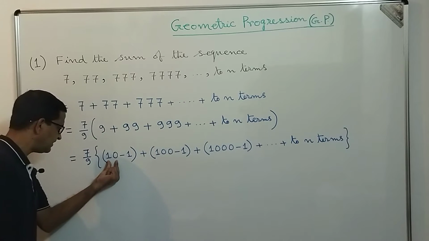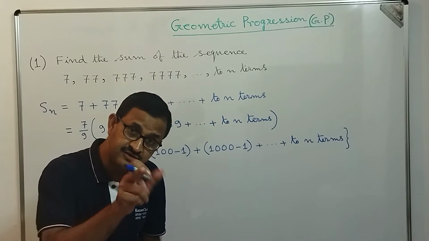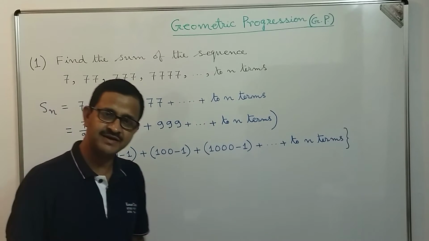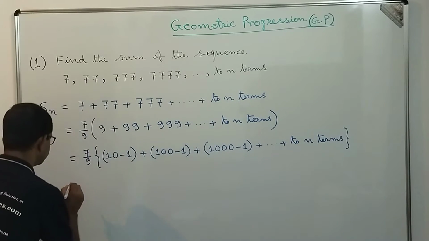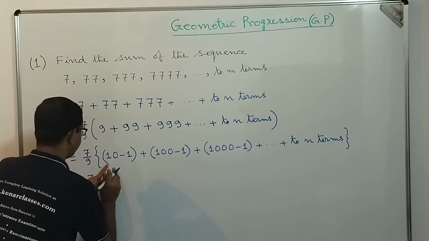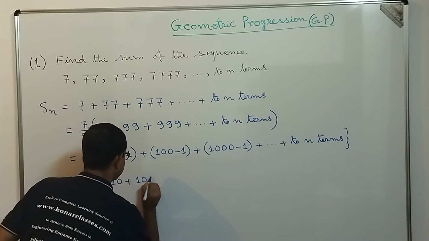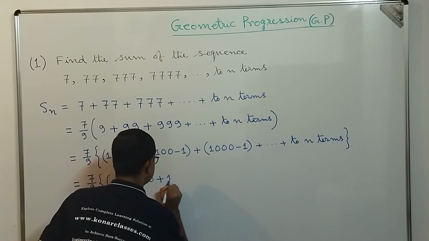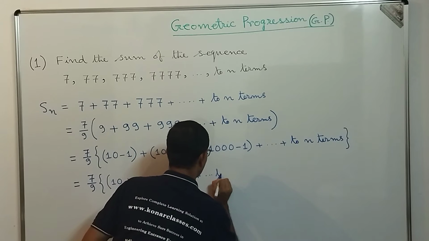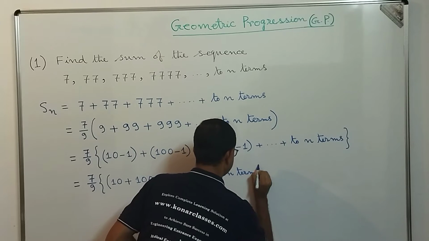Now these 10, 100, 1000 and so on up to n terms are in geometric progression with first term 10 and common ratio also 10. So what can we write? From here we can write this is equal to 7 by 9 times 10 plus 100 plus 1000, and in that way to n terms, correct?